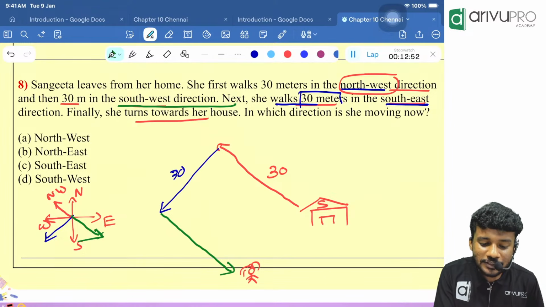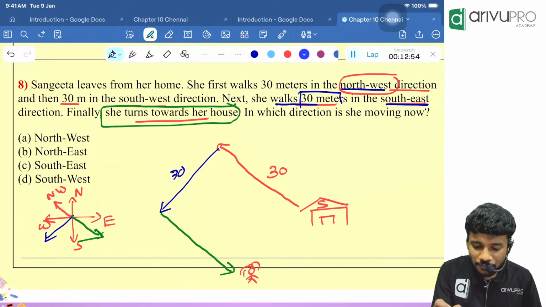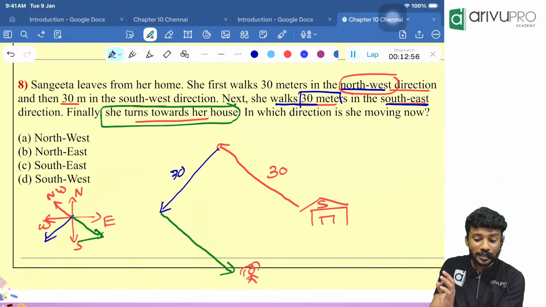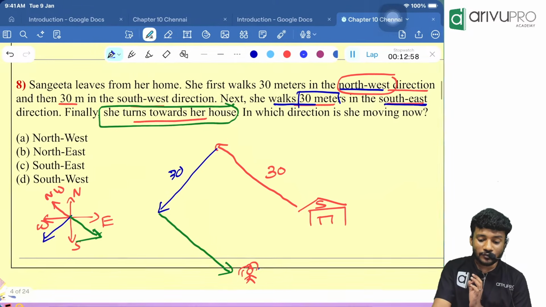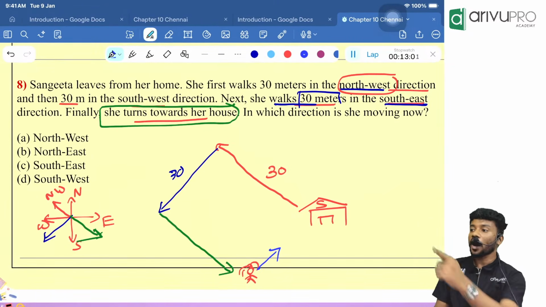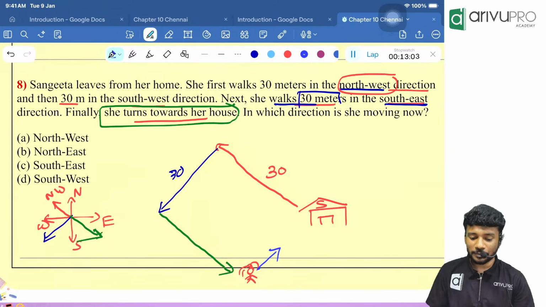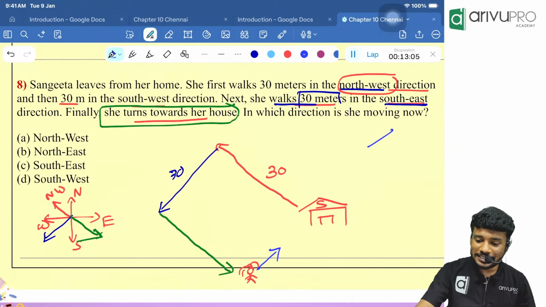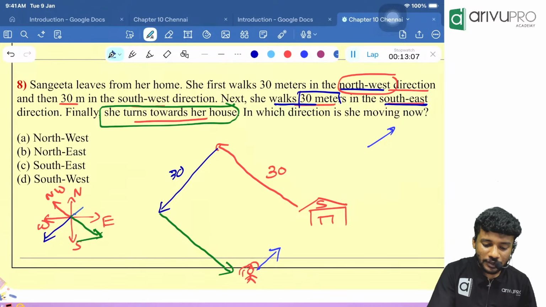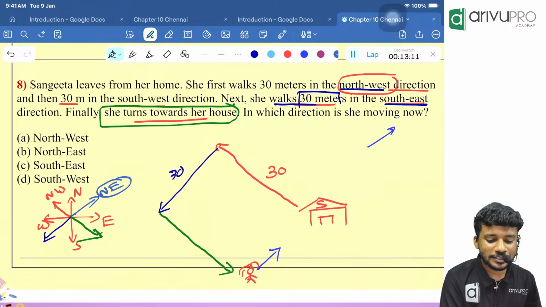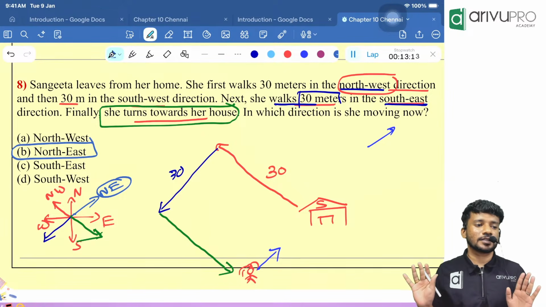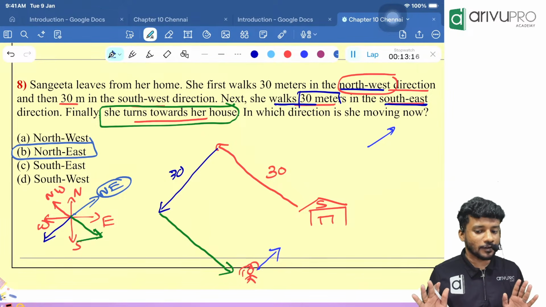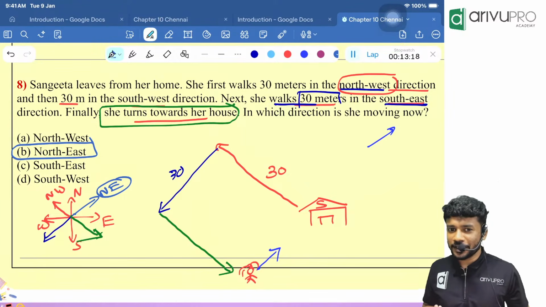Now my question is, what are they asking? Finally, she turns towards her house. Correct? Finally, she turns towards her house means Sangeeta should go in which direction? Towards the house direction. Now tell me, whenever the direction is like this, what is that particular direction, people? That is called northeast. So answer is what, people? Northeast. Got the point?